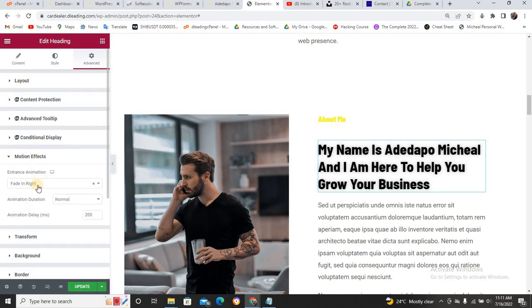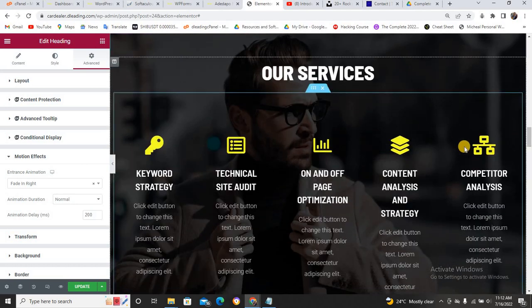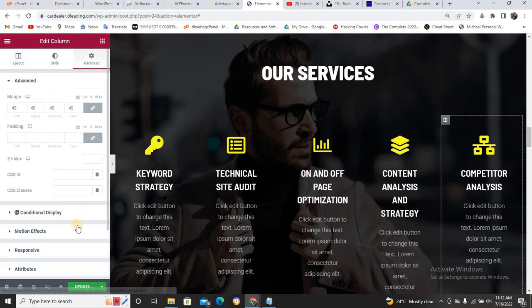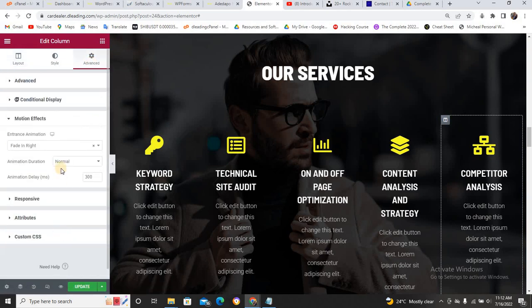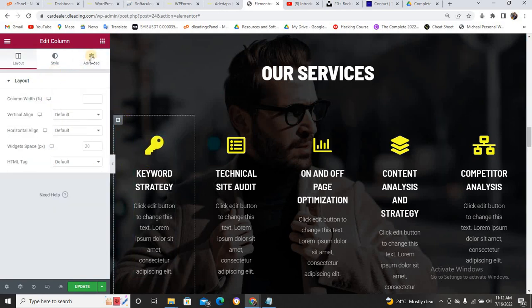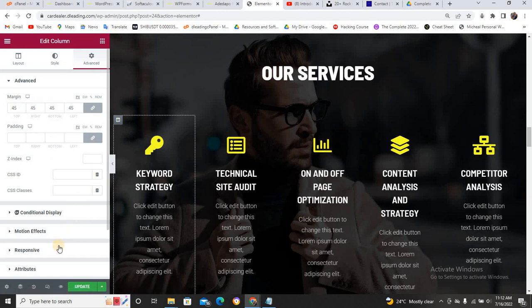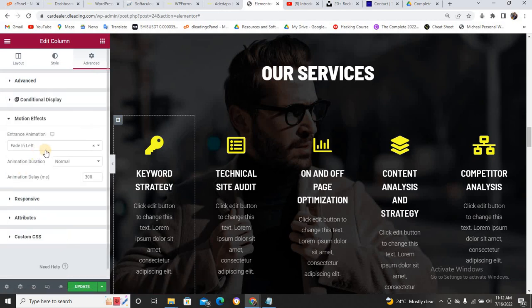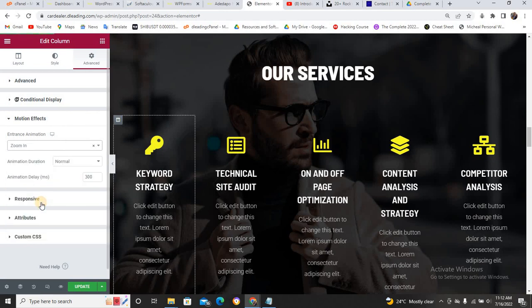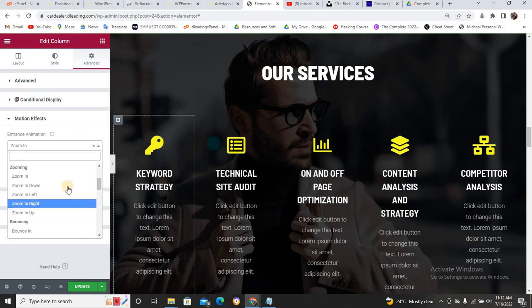Can you see fading right? I noticed that one is coming like this, one is coming like this. So I hope you get it. That is just how to go about it. This one is also the same thing. You come to advanced, and you see the motion effect is fading right. If you check this one now, this one will be fading left. You can change it to anything. You can change it to zoom in. When you want to zoom in, can you see? You can change it to anything you want, but let's leave it as fading left.